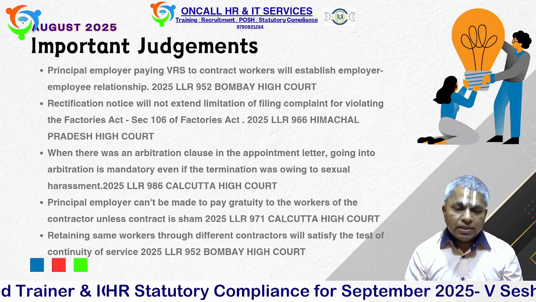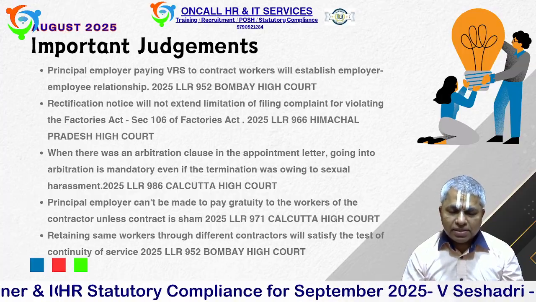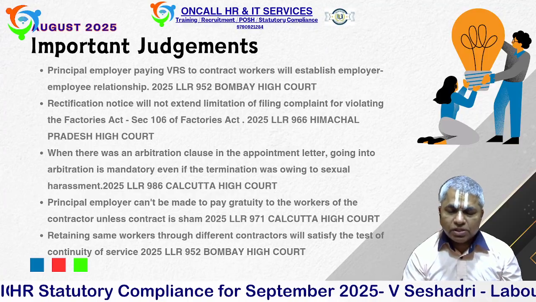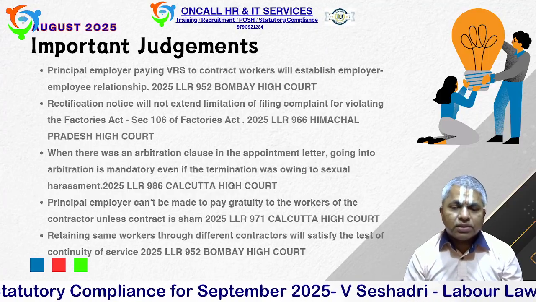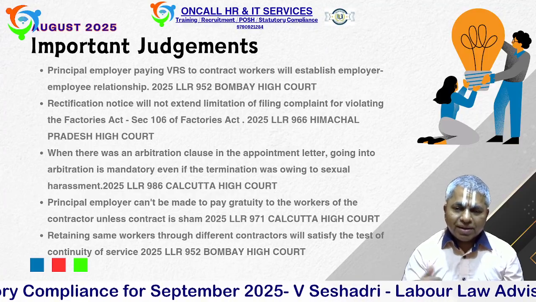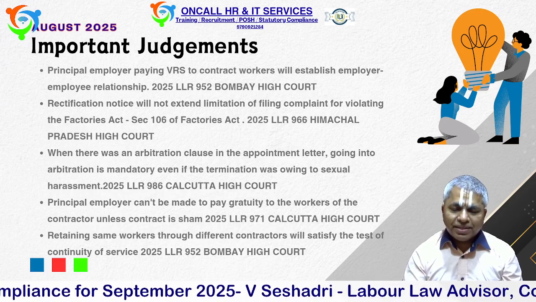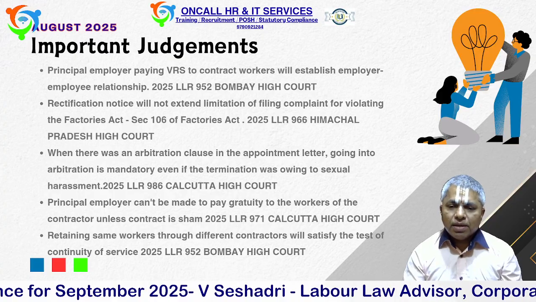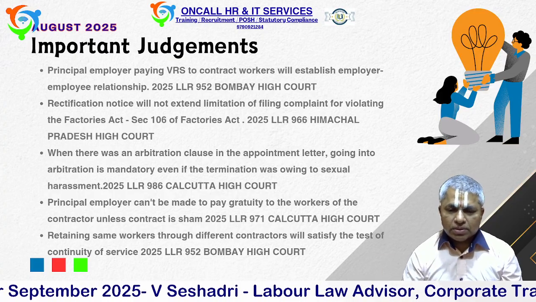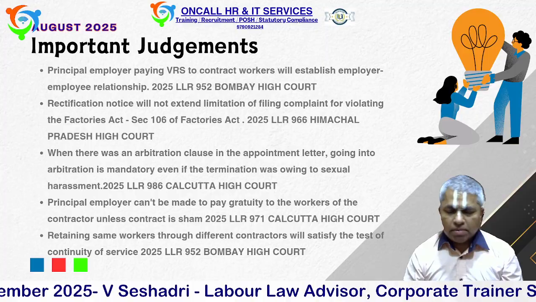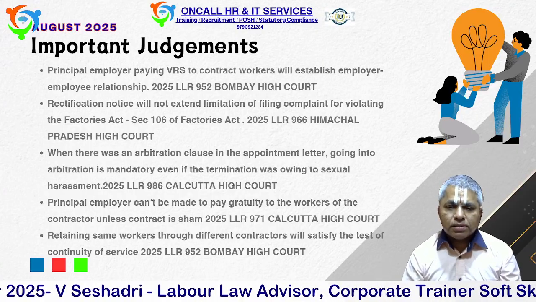Under Factories Act Section 106, it very clearly says the factory inspector has the authority to inspect and give a report on the deviations. When you are not answering or correcting yourself within 3 months, then he can go to court. Within 3 months, he should go to court in case of non-compliance.